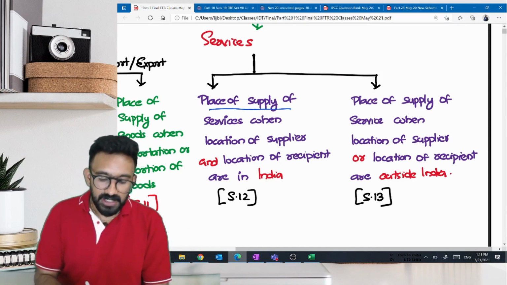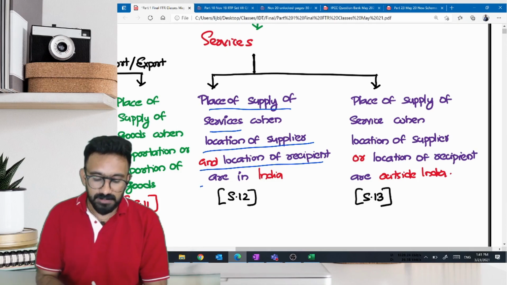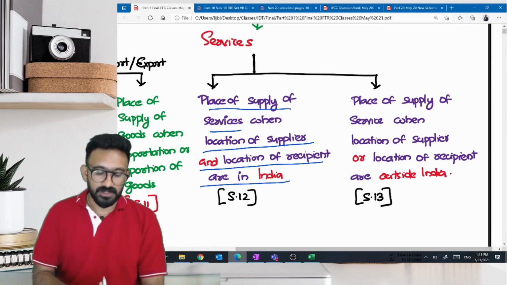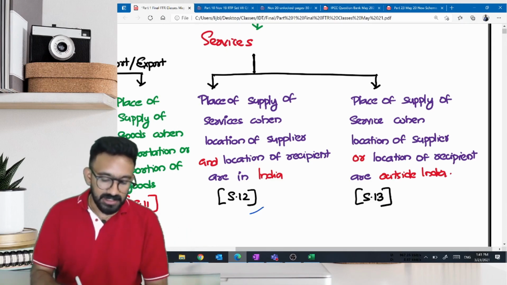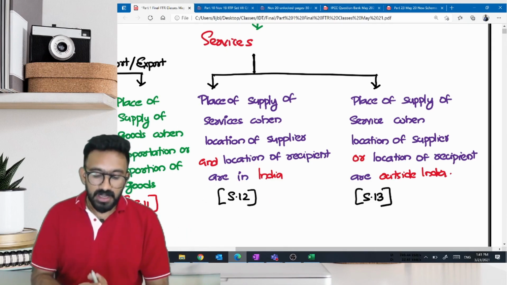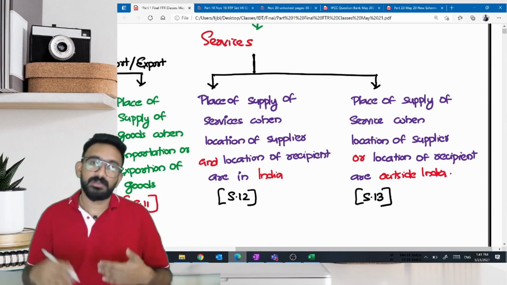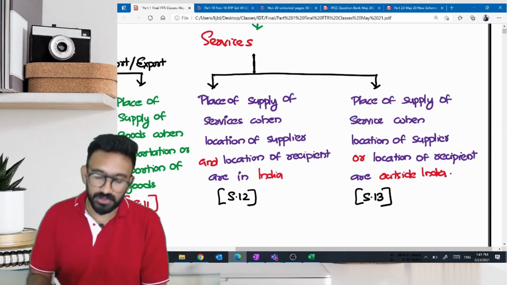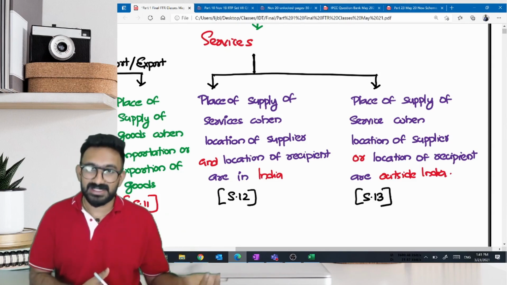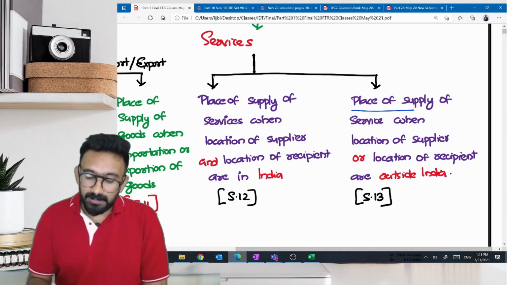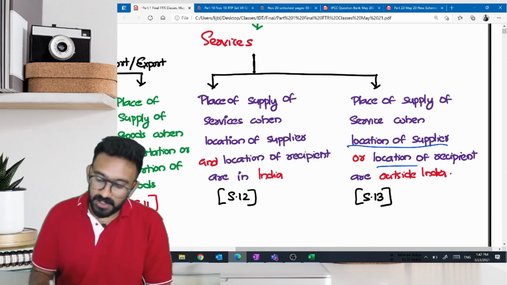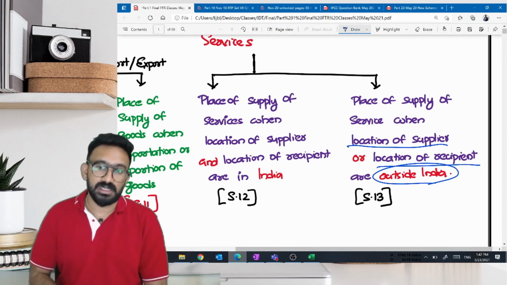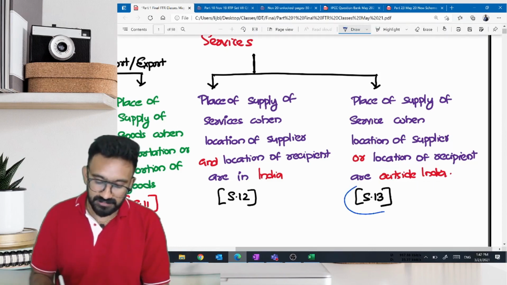Place of supply of services when both location of supplier and recipient are in India is dealt with in section 12. But if any one of them happens to be outside India, or both of them are outside India, then it would not be a supply in India. Place of supply of services when location of supplier or recipient is outside India is dealt with in section 13.